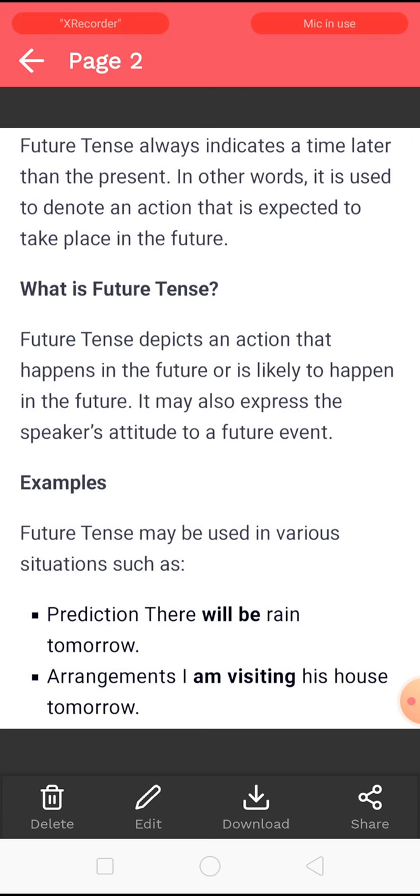Another thing, arrangements. I am visiting his house tomorrow. Means you are planning for something and you are talking about it. That also comes in the future tense. I am visiting his house tomorrow. Let's move on further.